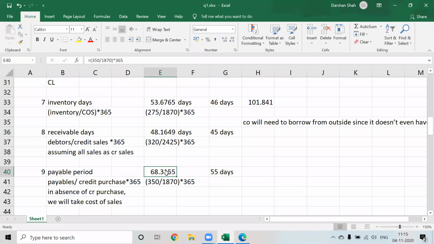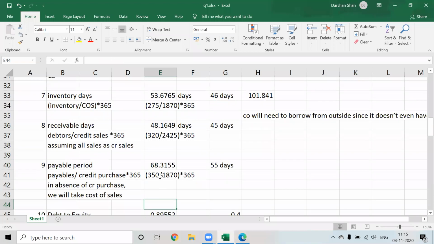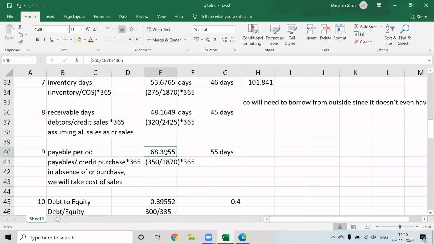But overall, we are not just going to look at liquidity. We are going to see that as compared to the standards, this is too high, and suppliers will think twice before giving us goods on credit. So we don't want to affect our reputation, so we'll try to reduce this period. But if you try to reduce this period, what will happen? You'll have to take more bank overdraft, or arrange for more cash. So reducing the payable period is not going to be that easy.